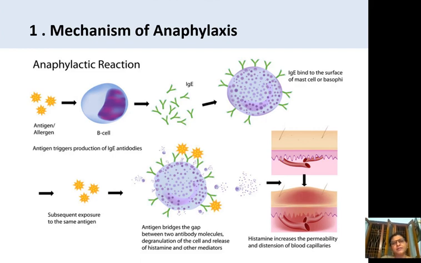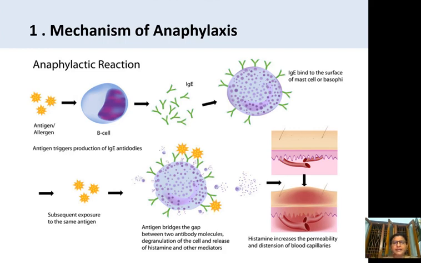In this diagram you can see the yellow allergen antigen attaching to the B cells and causing the release of immunoglobulin E. This immunoglobulin E attaches to the surface of the B cell, and binds to the surface of the mast cell or basophil.